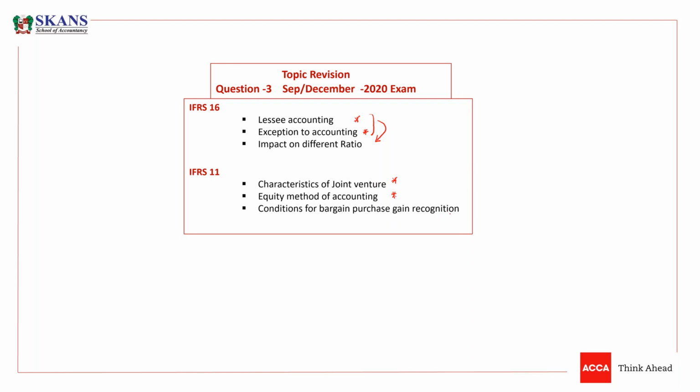But yes, we have some conditions that we have to fulfill before recognition of the bargain purchase gain. So we'll be talking about those conditions as well. So these are the topics for September, December 2020 question 3.